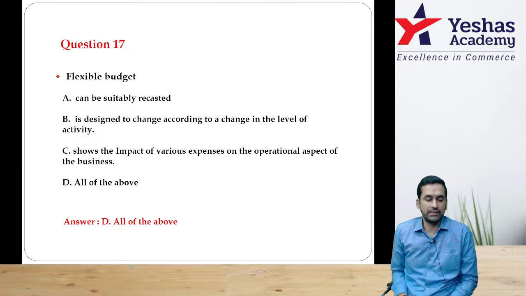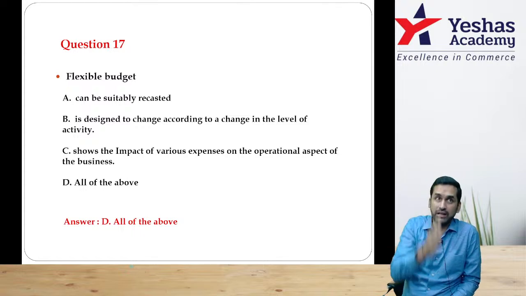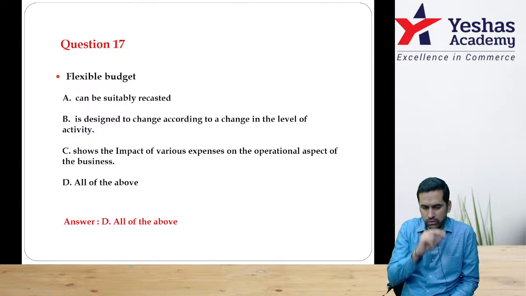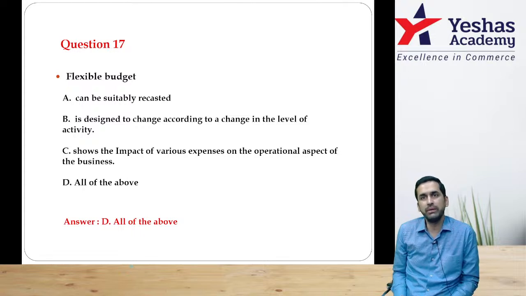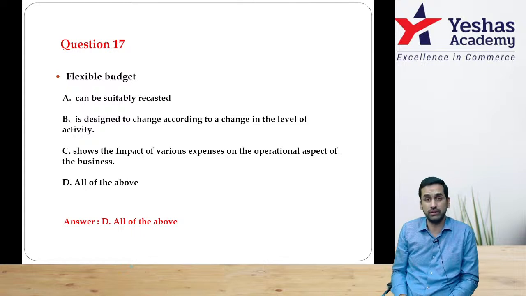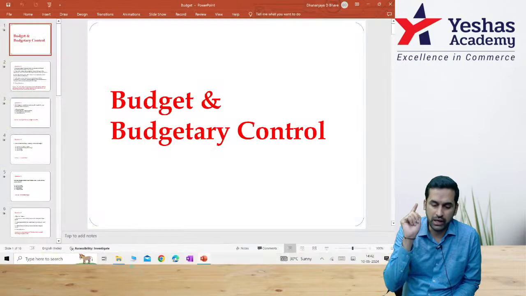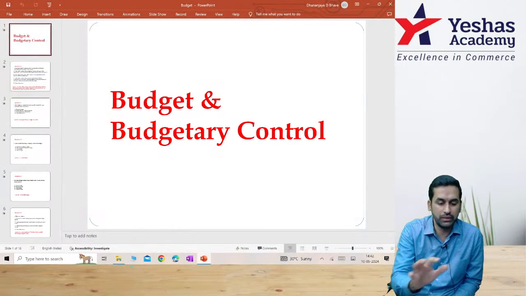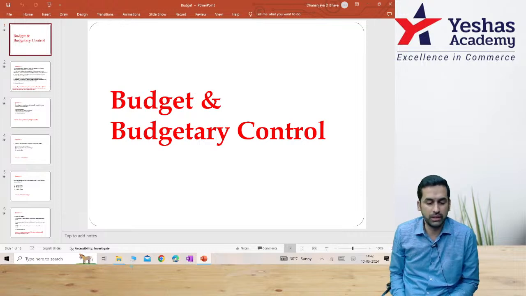Fixed budget is exactly opposite. It can't be recasted. It believes that only one level of activity is possible. Correct? It believes you will work at 75% capacity only. No question of 50, 60, 70, 80. Only one level. Right, sir. Done. With that, we finished all the important MCQs of budget and budgetary control.